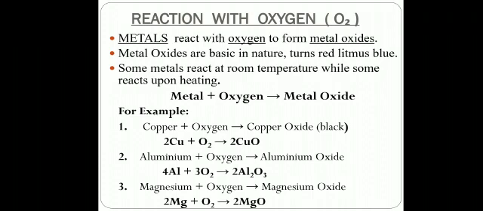For example, copper when it reacts with oxygen forms copper oxide. Cu plus O2 will give you CuO. Cu is the symbol for copper and O2 is the symbol for oxygen. And when copper and oxygen both react, they give copper oxide, which is CuO. Similarly, aluminium when it reacts with oxygen gives aluminium oxide. Magnesium when it reacts with oxygen gives magnesium oxide.